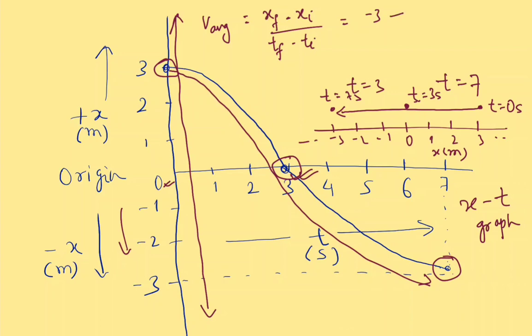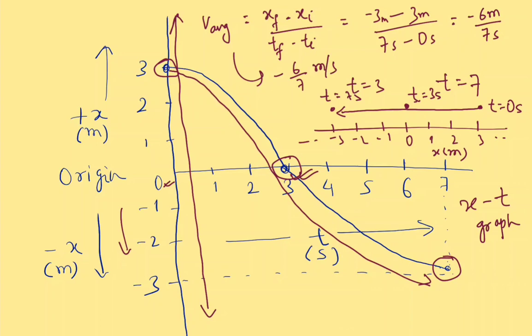Xi is equal to, of course, plus 3, and tf is equal to 7 second. These are meters, this is second, and ti is of course 0 second. So it is minus 6 meter by 7 second. Therefore V average is minus 6 by 7 meter per second.